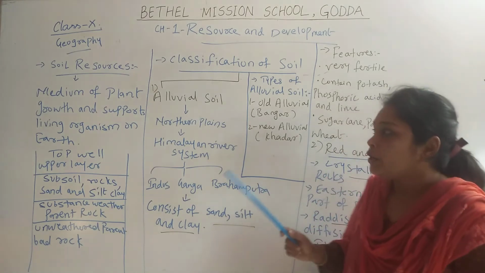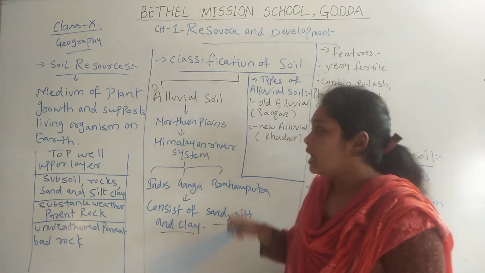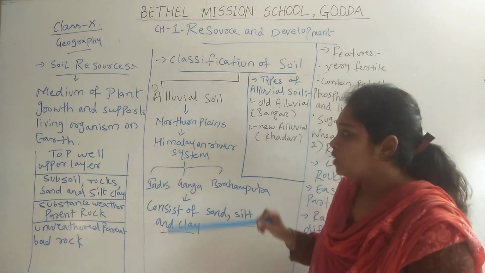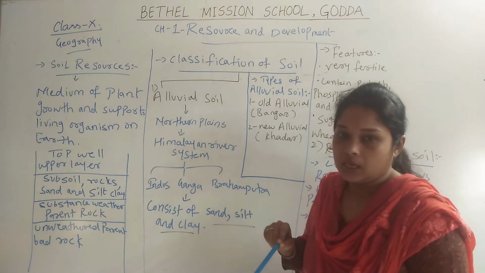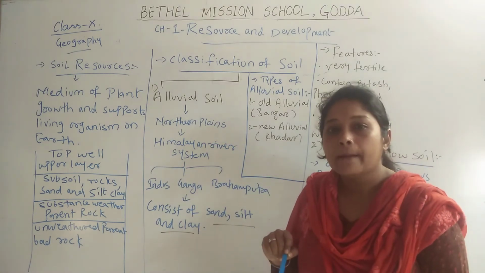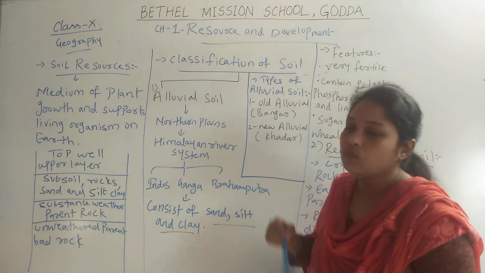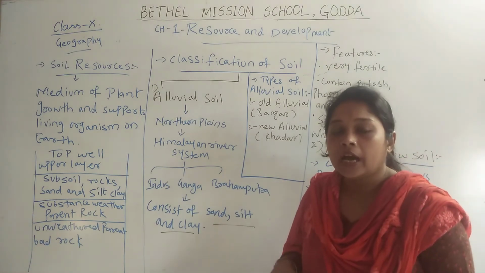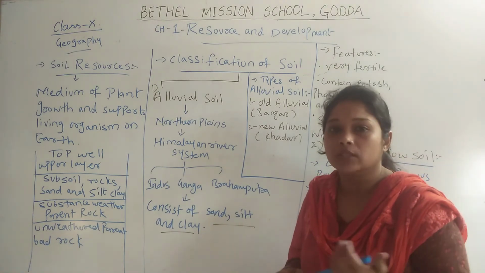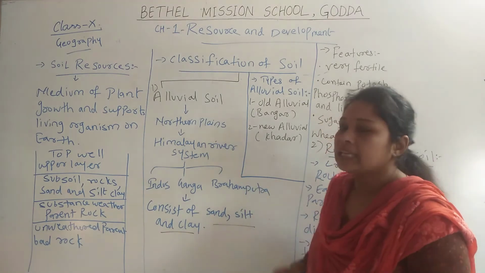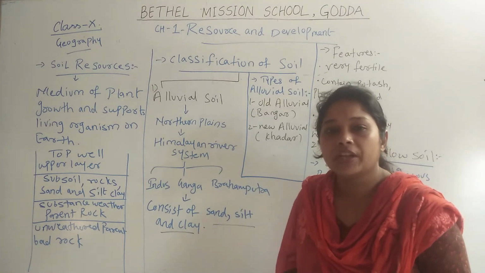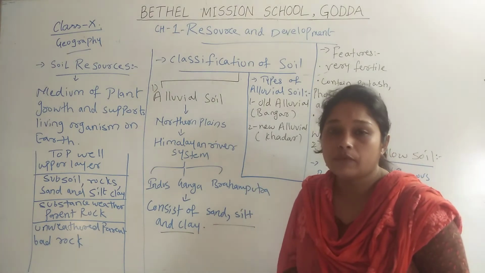Now when we are talking about India, alluvial soil can be found in northern plains, because alluvial soils are found in areas where we have a flow of rivers. Northern plains are the area in India which is very rich in flowing rivers.